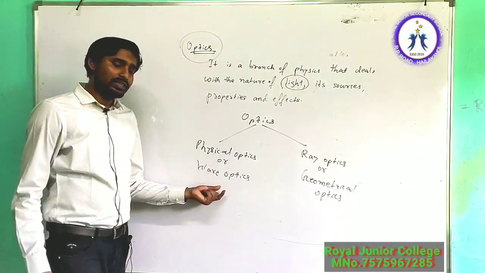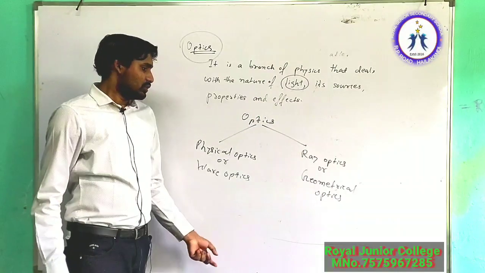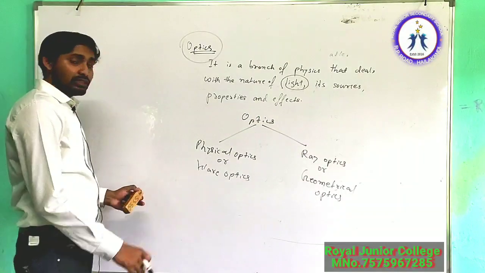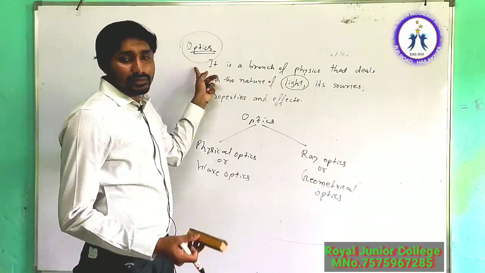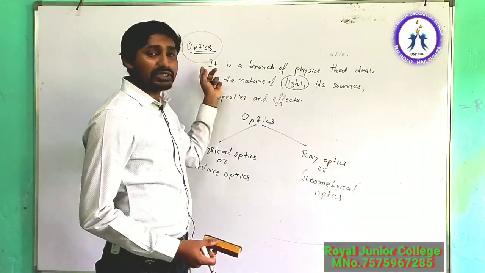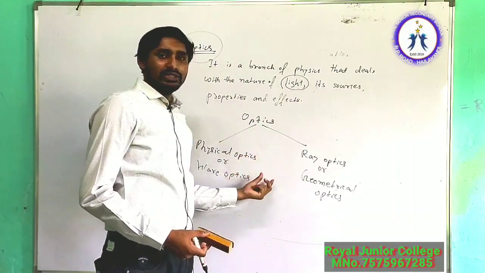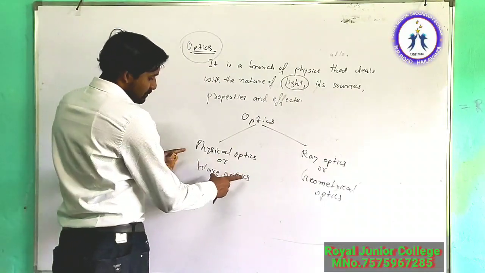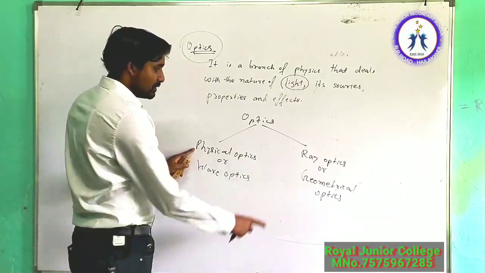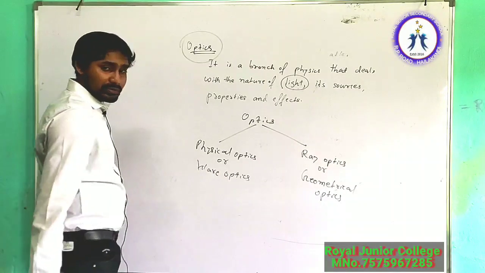So optics is again divided into physical optics or wave optics and ray optics or geometrical optics. Now what is physical optics? Earlier we learned that optics is the branch of physics. Now again, optics is divided into physical optics and geometrical optics. Now how do you define physical optics or ray optics?